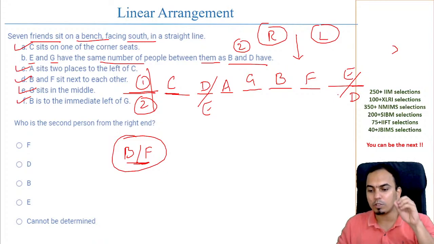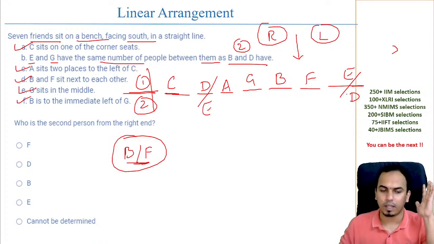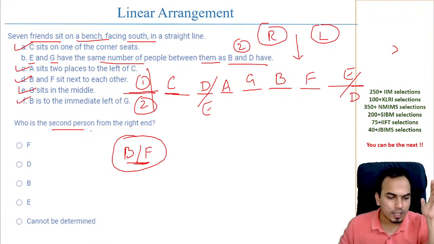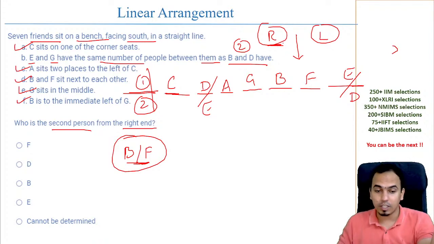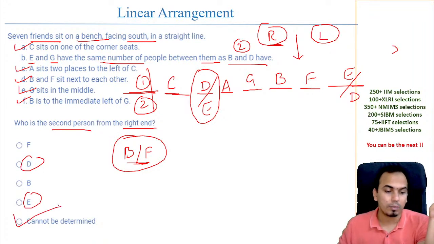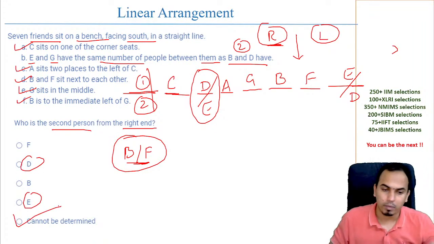So you don't know the place of E and D, बाकी सबका place आपको पता है. E and D को छोड़ के आपको सबका place पता है. Now who is the second person from the right hand? Now this is the right hand. Remember, south facing है तो right hand change हो गया. Second person from right hand is D or E. So D भी हो सकता है, E भी हो सकता है. That is why we will mark the answer cannot be determined.